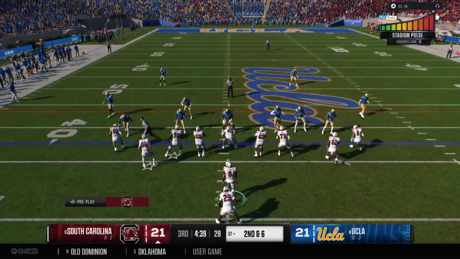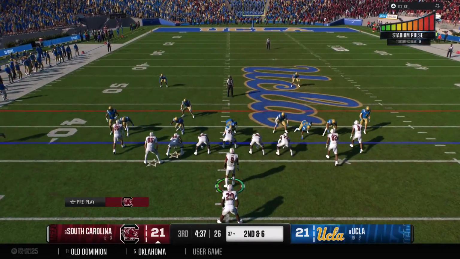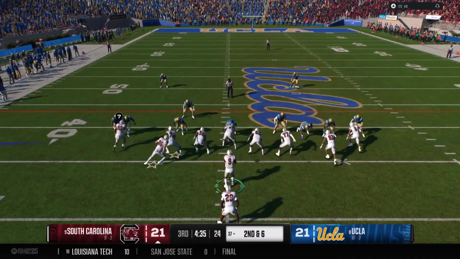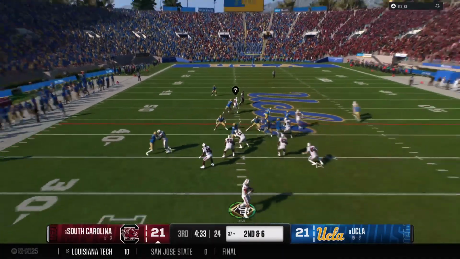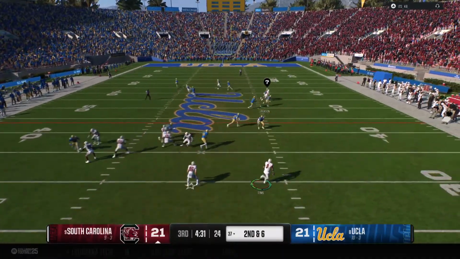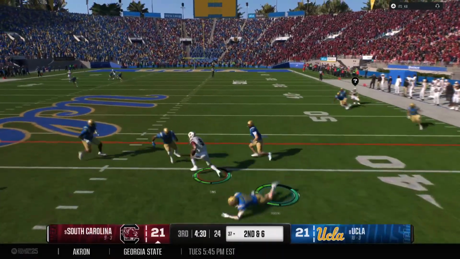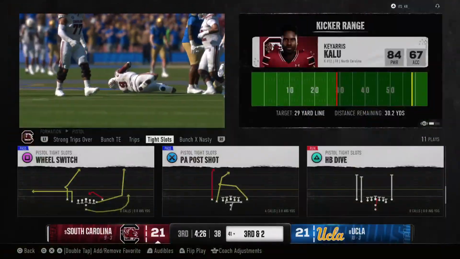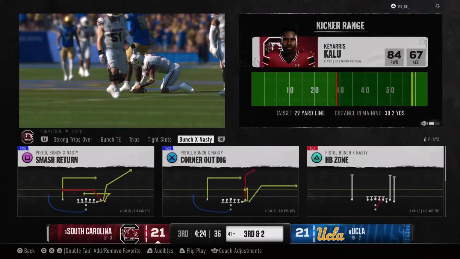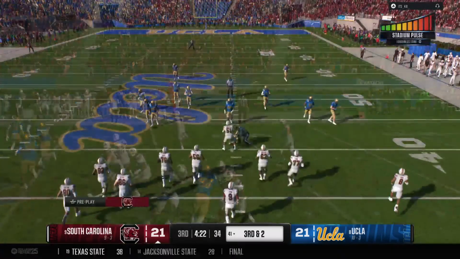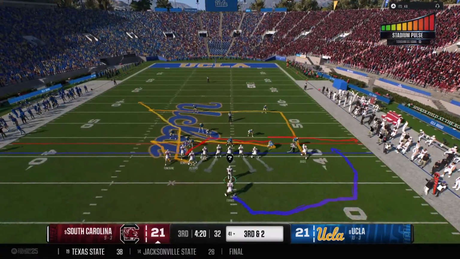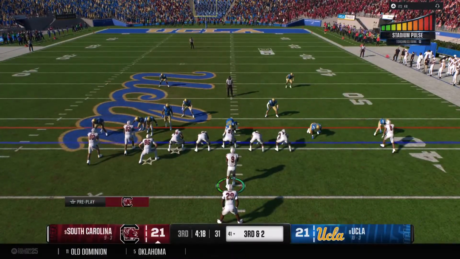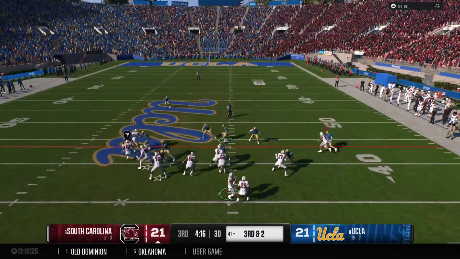Second down after that run on the previous play. Fakes the handoff here, looking to throw it. Quarterback leaves the pocket on the move now. Avoiding the sack, but the scramble results in just a very short gain. Offense facing a third and short from the 41. Can they make the first down and avoid a tricky fourth down decision?